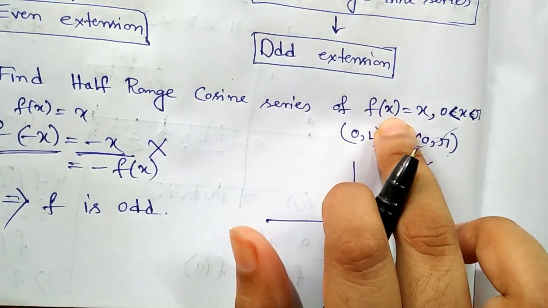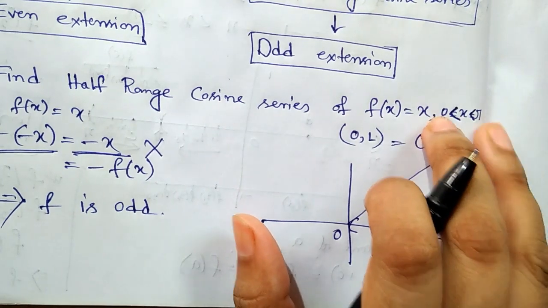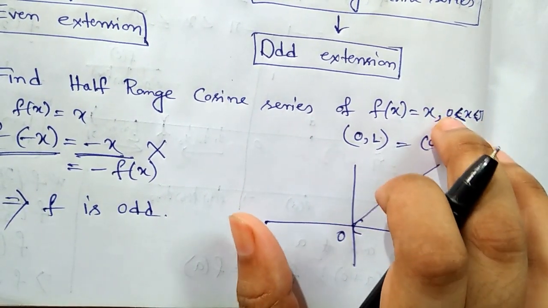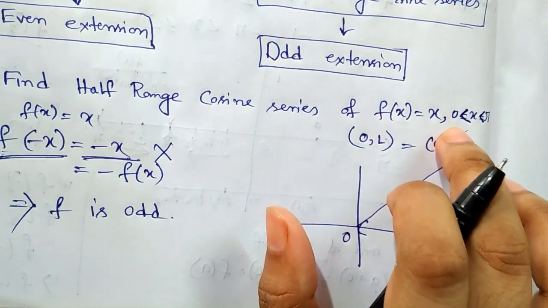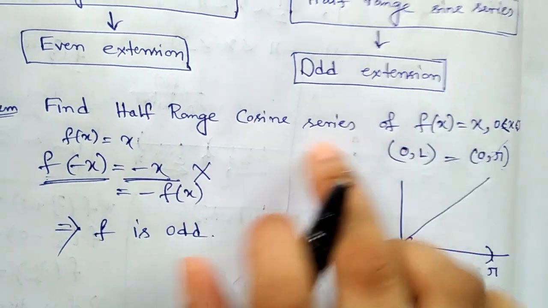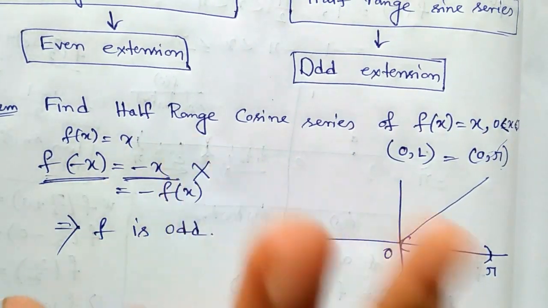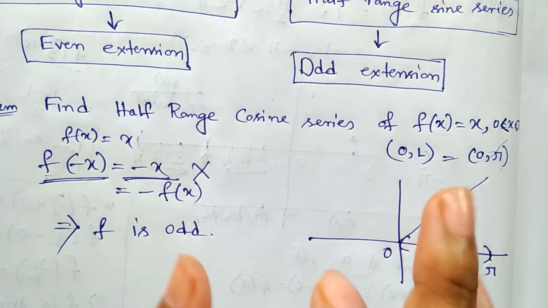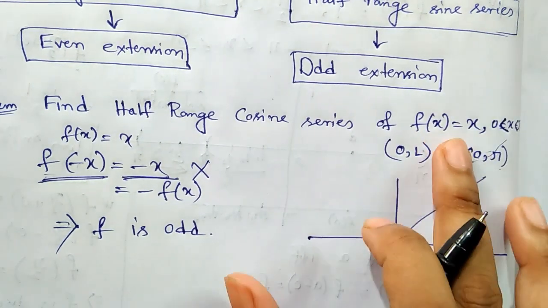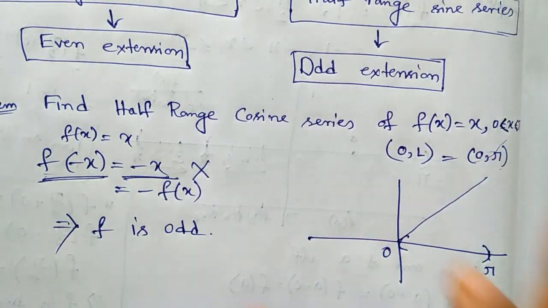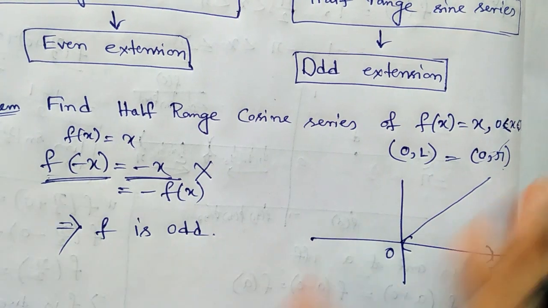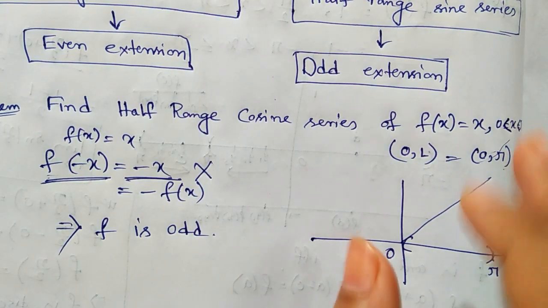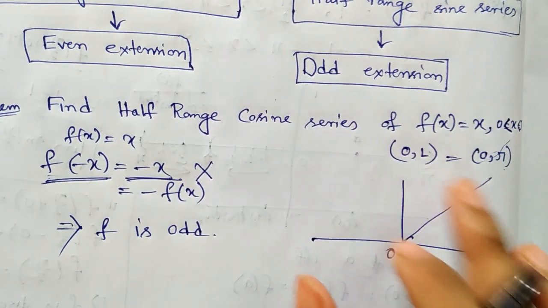If the function is defined on the (0, L) section, that is the positive section, then we can't say that this function is even or odd. So in this case, f(x) is neither even nor odd. This is your first confusion.